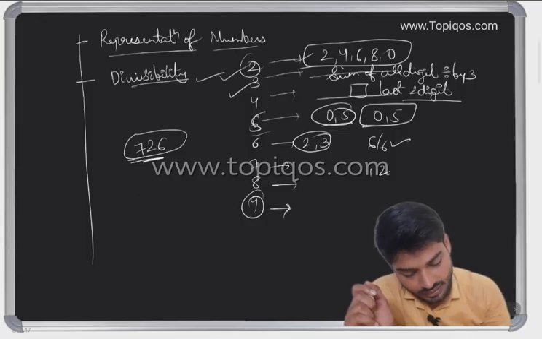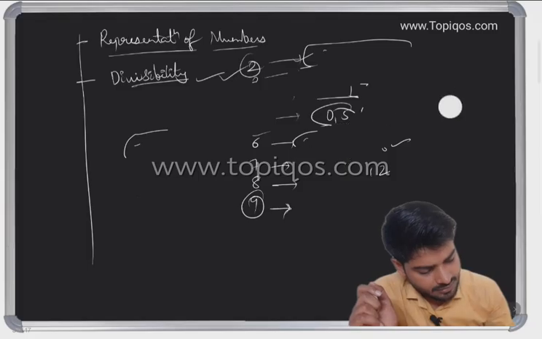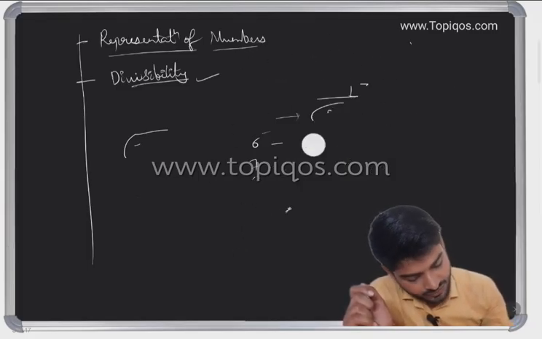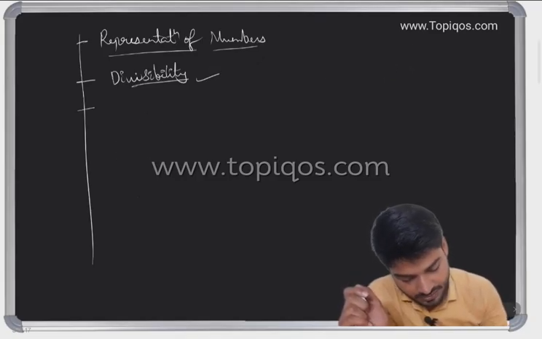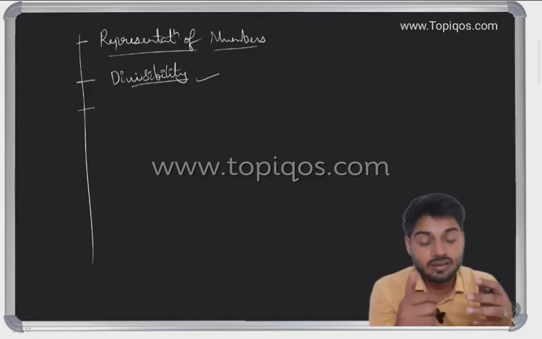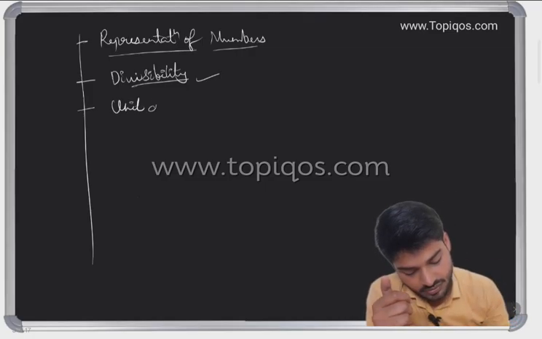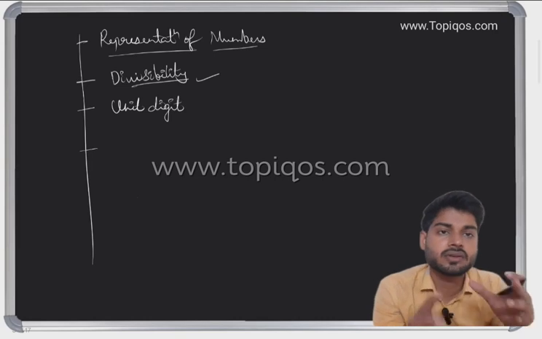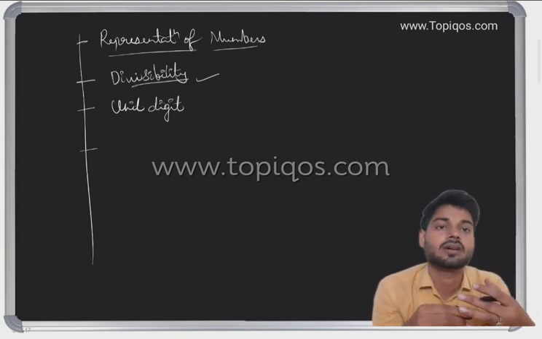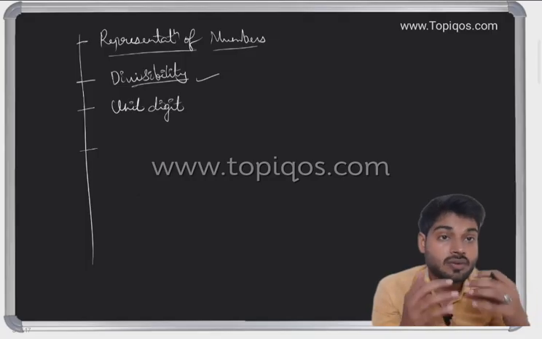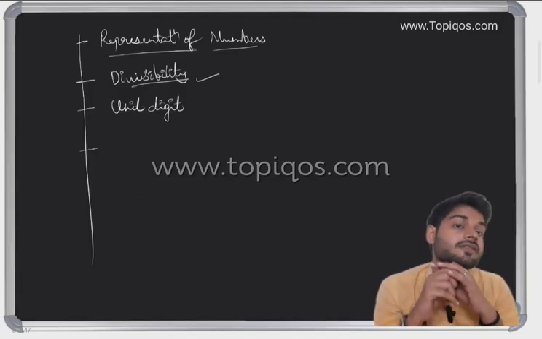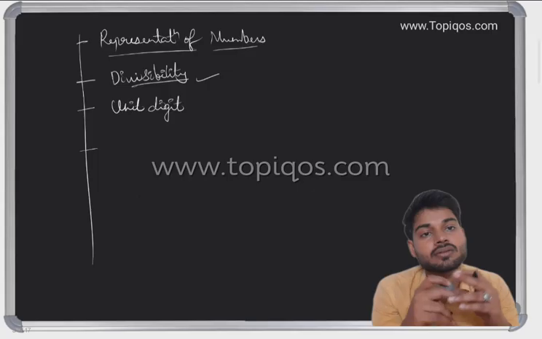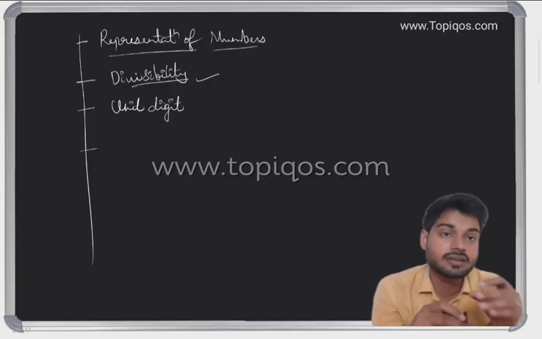So this was the divisibility rule. We'll study it in further classes also. We will take several questions on this topic, and it used to come in the examination. Third thing, we have to study the unit digit. There will be questions on the unit digit method. We'll solve them in class, and when you're practicing, make sure you practice these two topics more, divisibility rules and the unit digit method. Definitely you will see several questions on them.